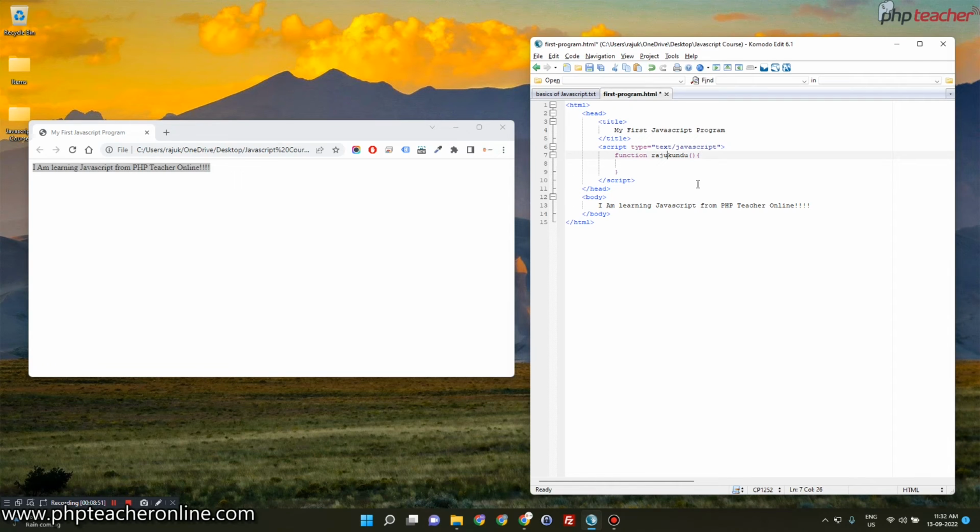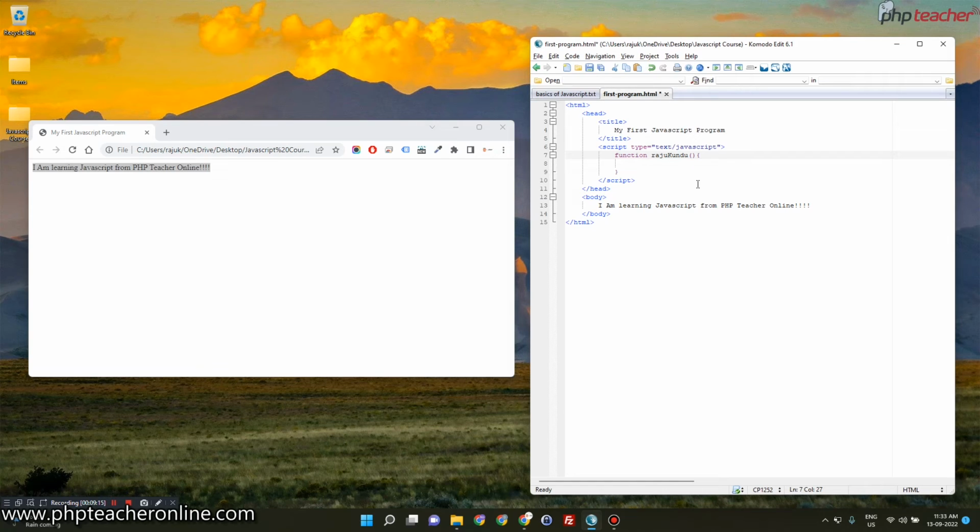The better way for JavaScript is camel case. That means Raju in small letters, but for Kundu, K will be in capital, because that is a separate word. Whenever a new word comes in, the first character of that word should be in capital. This is called camel case. So try to write function names in this way.